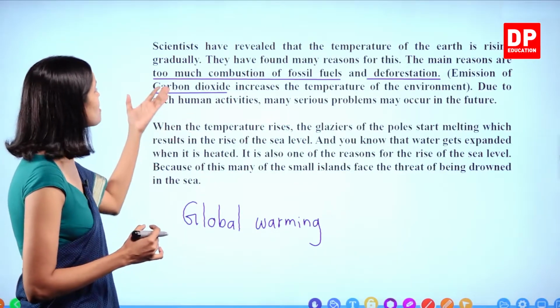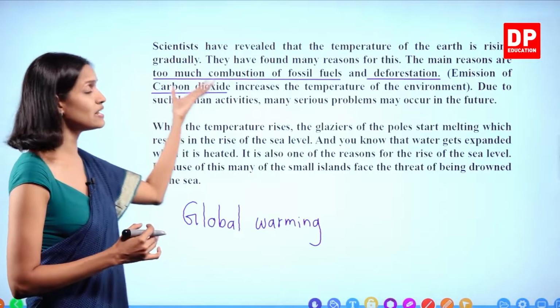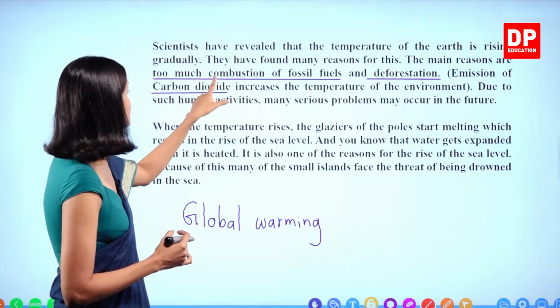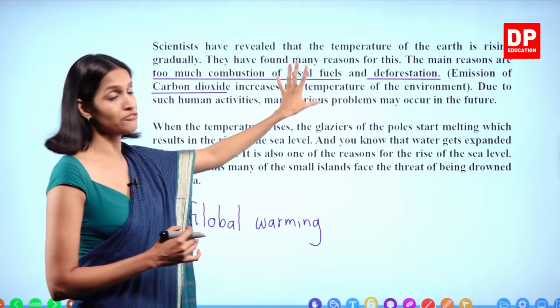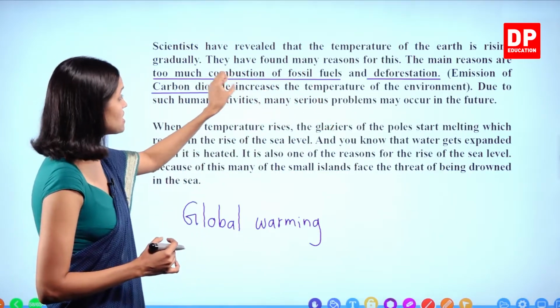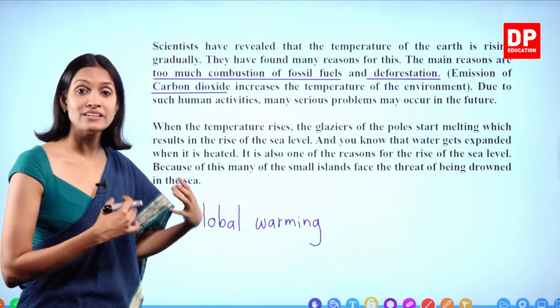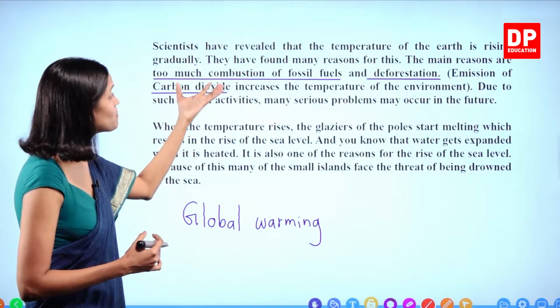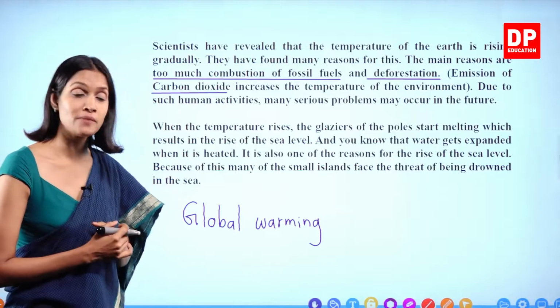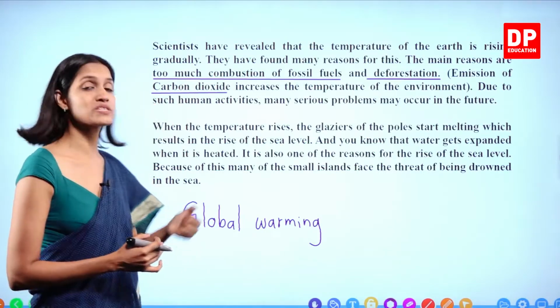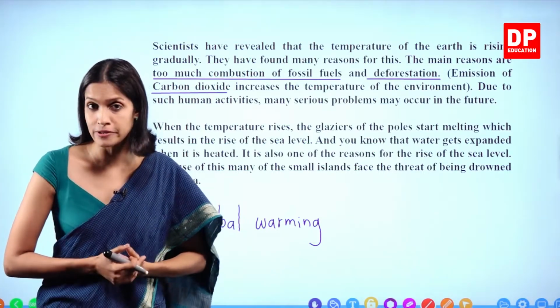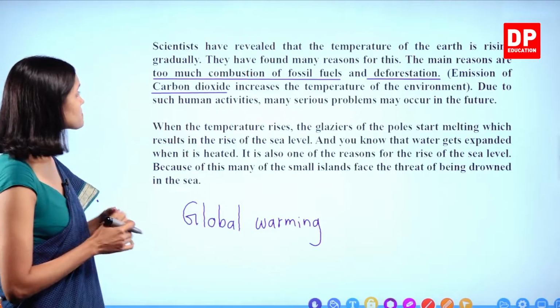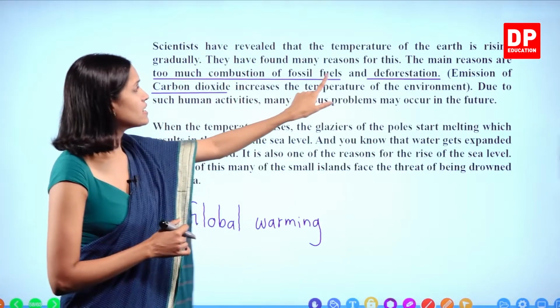What are the ways in which carbon dioxide gets released to the environment? Basically, combustion of fossil fuels. Fossil fuels like coal, petrol, diesel we use in our day-to-day lives. Due to combustion of these fossil fuels, what happens? A lot of carbon dioxide gas is released to the environment. Right, children? That is one reason.